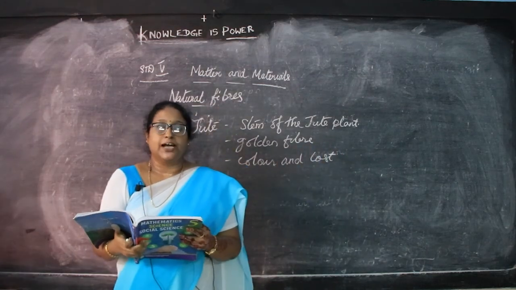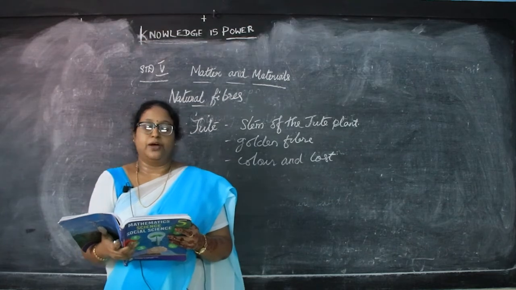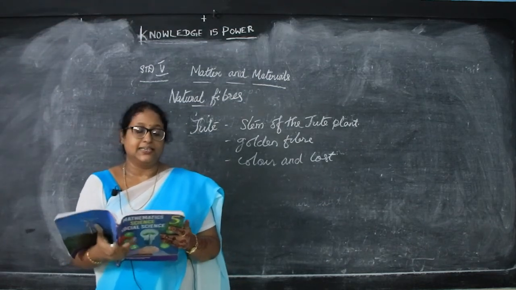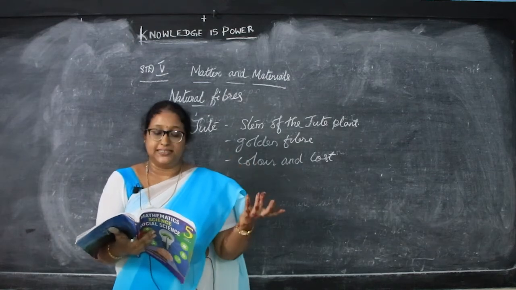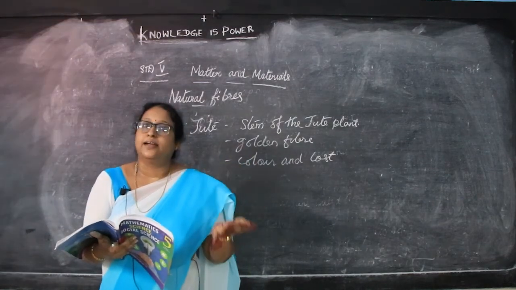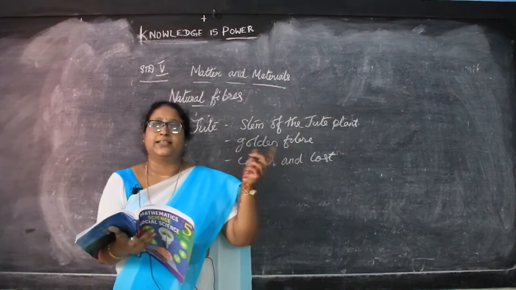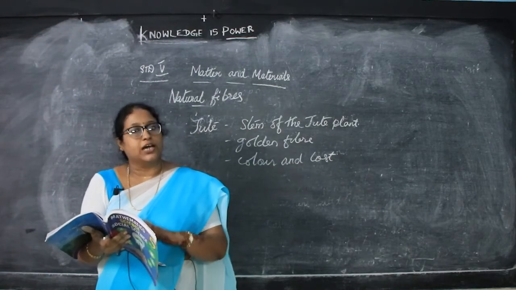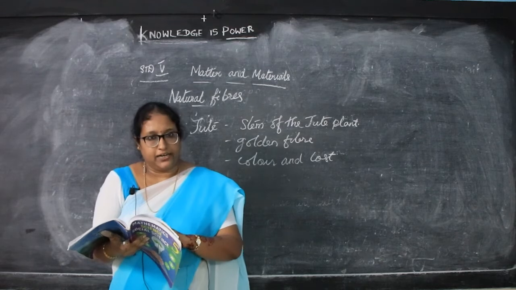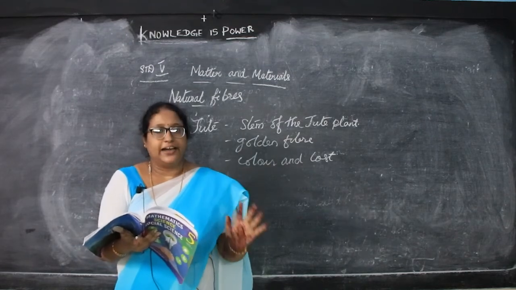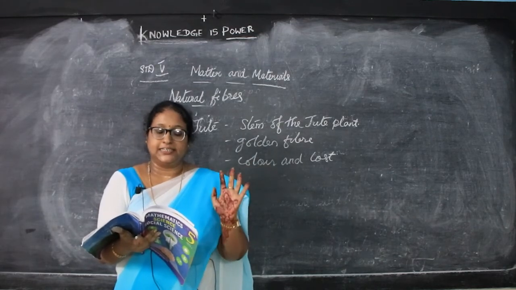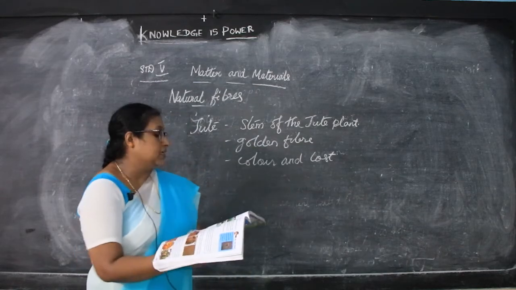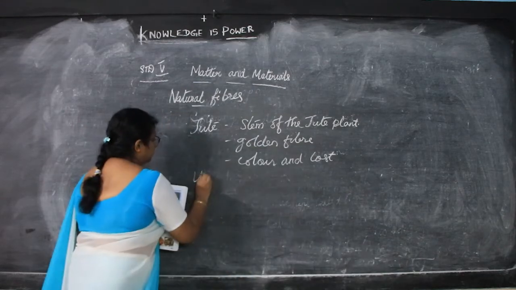Next, jute fibers are separated from the stem by a process called retting, by hand, and then they are dried. They are converted into yarns, that is thread, same as cotton. Do you understand, children?